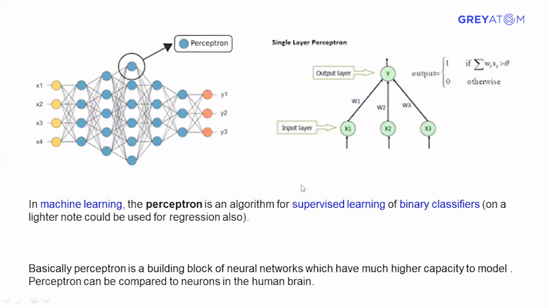But for now, we have observed what a perceptron is. A perceptron is basically used for binary classification. It could be multi-class classification as well. And on a lighter note, it can be used for regression also. So let me explain the difference between classification and regression. For example, the cat and dog example which I gave you is used for classification. Labels would be there for some data set, and then a new cat or dog would come, maybe of a different breed, and you will have to classify it into its corresponding class.